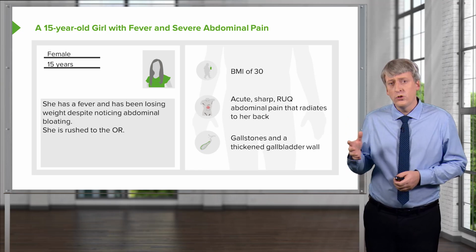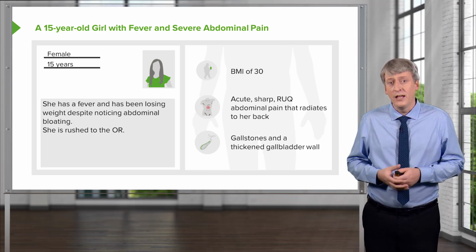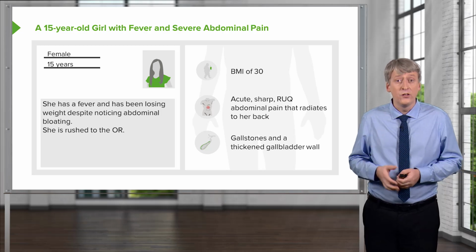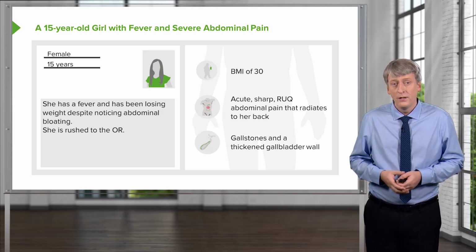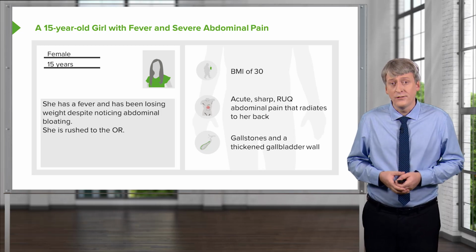She has acute, sharp right upper quadrant pain that radiates to her back, and they've found gallstones and a thickened gallbladder wall. This patient has cholecystitis.